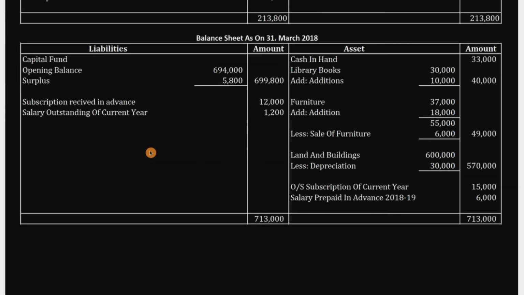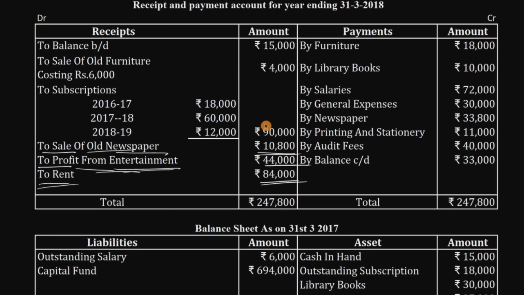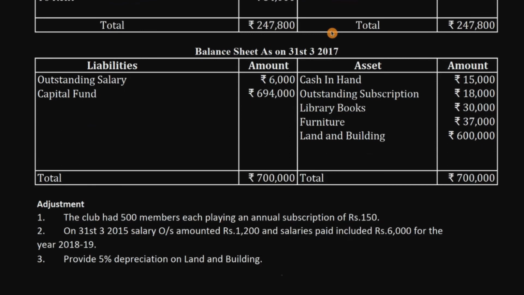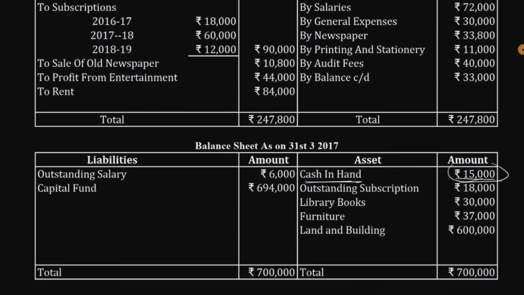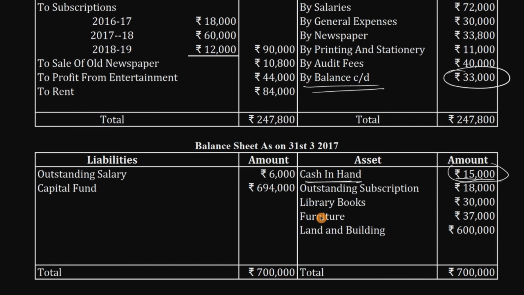We are moving on to the balance sheet. As usual, I will again erase all this, and as usual we'll start from the asset side. In the asset side, we have cash in hand. We should write cash in hand, but we should not consider this 15,000. Then which is the amount we should consider? This is the amount we should consider, the balance carried down 33,000, right? Cash in hand, that is 33,000. Okay, next, what other item do we have?